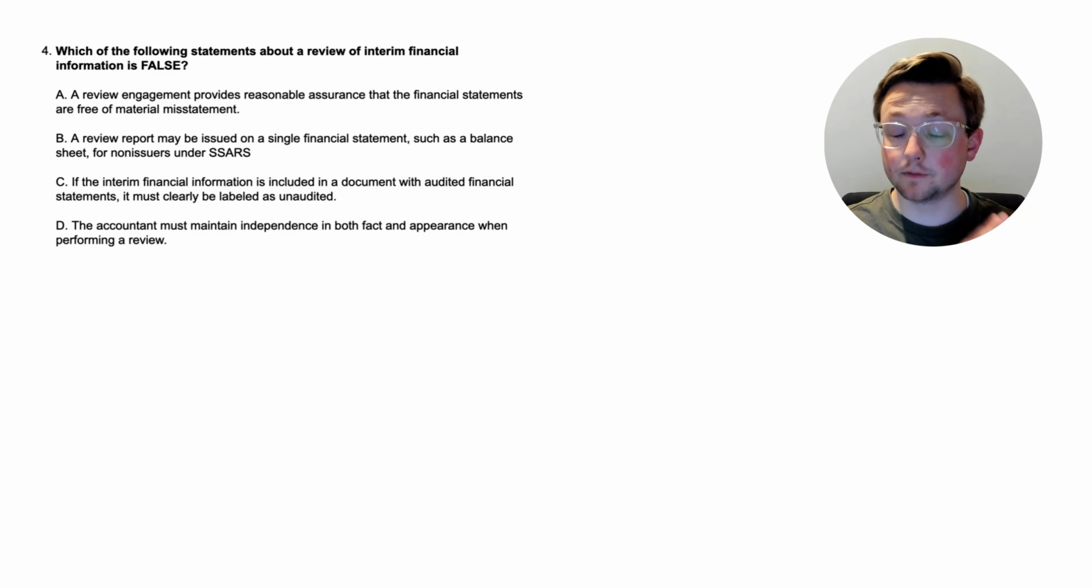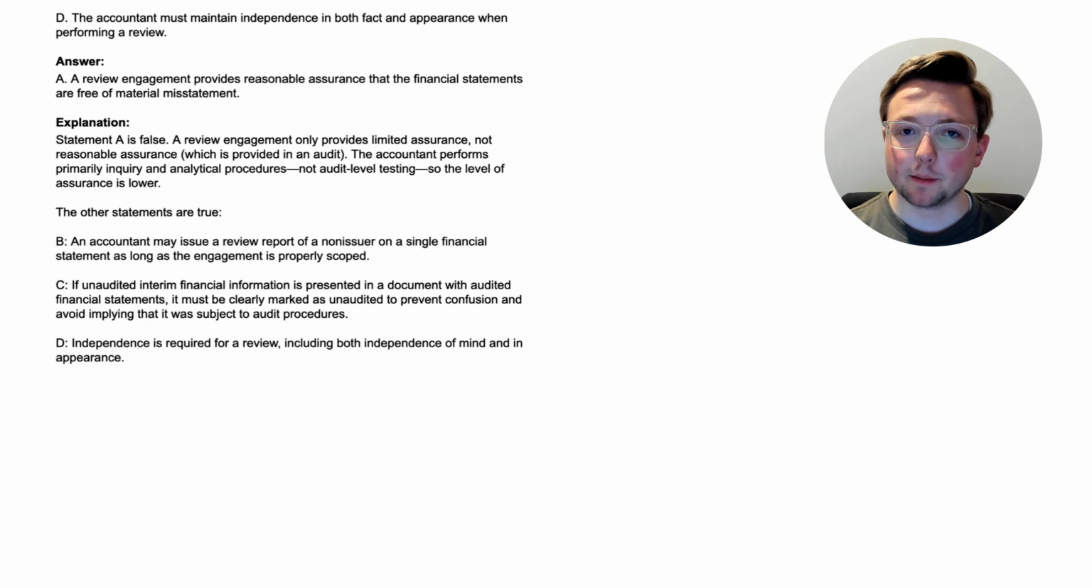So which one of these is false, which means that the other 3 are true? So if you know, that's great. If not, let's go ahead and take a look at the answer together right now. All right, here we are. The answer is A, a review engagement provides reasonable assurance that the financial statements are free of material misstatement.